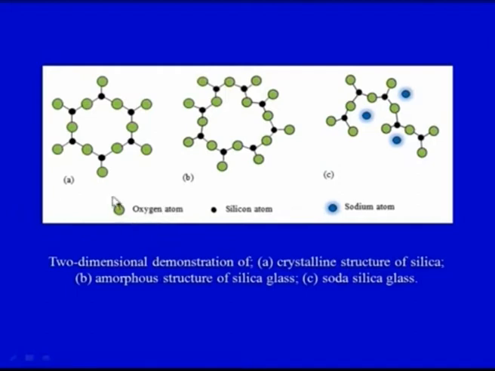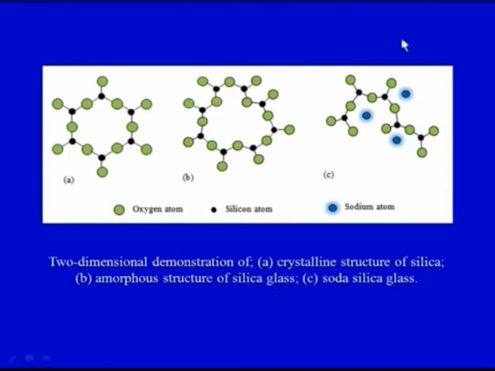This green color is the oxygen atom, very clearly depicted. Then this black is the silicon atom. So this is a fairly regular structure, a repeating geometric structure or atomic arrangement. Whenever it is very regular, it is the crystalline structure of silica. And then the second one is not very regular, it is a random arrangement, the amorphous structure of silica glass.